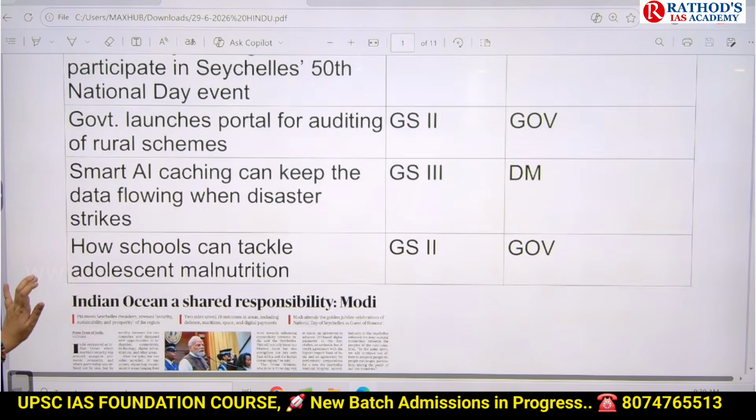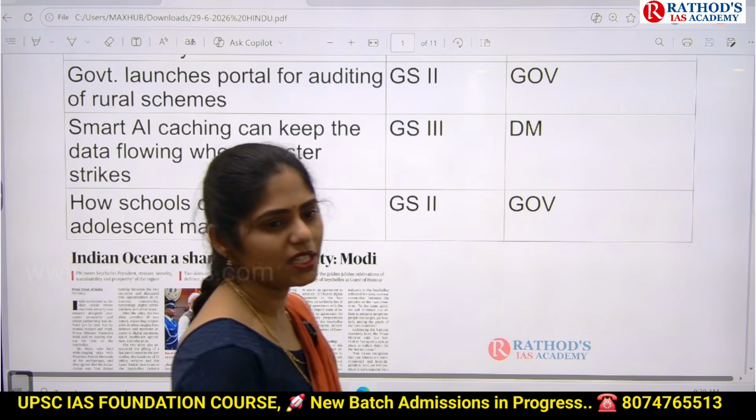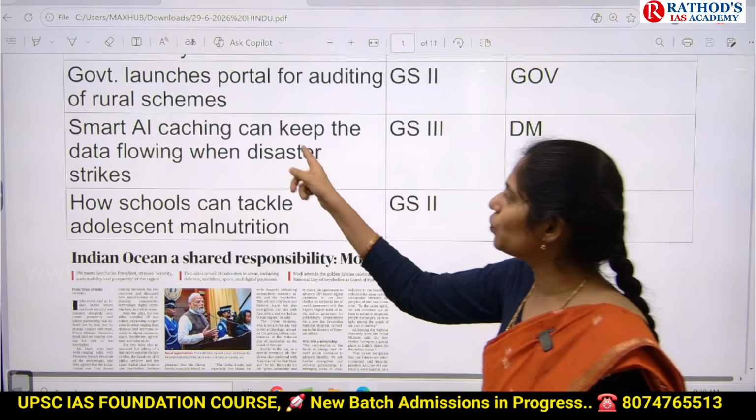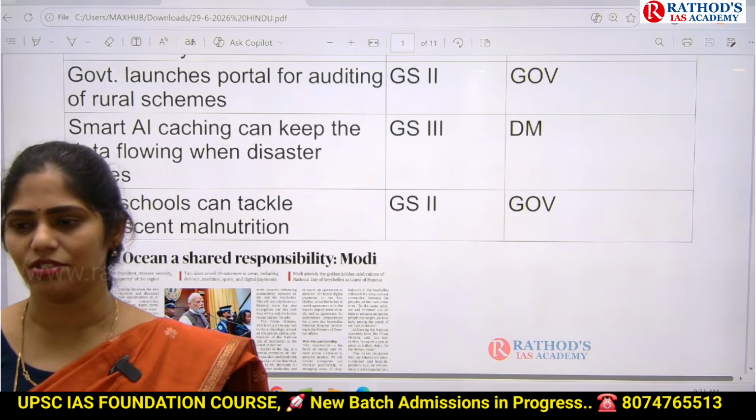And the next topic is smart AI caching can keep the data flowing when disaster strikes. This article is talking about smart AI caching. You have to know about it because this is one technology that we can use to share information even during disaster time.